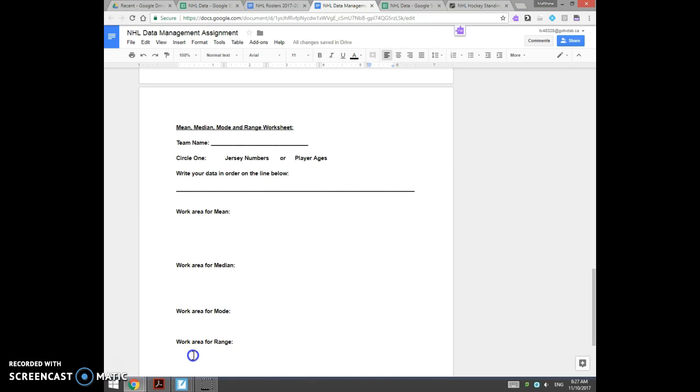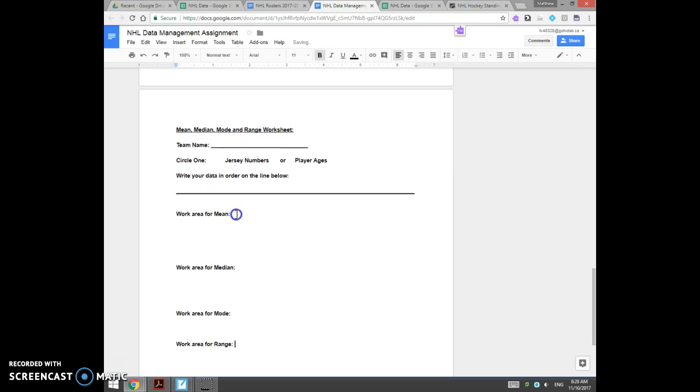Okay, we can make a subtraction sentence, or we can just write the smallest number hyphen biggest number. For example, if your smallest number is 21, and the oldest player on the team's 40, then we could just write it like this. And what the range really shows us here is if I was to make a graph on the players' ages, like a bar graph or something, I know that I don't have to start it at 1 and then go 2 and then 3 and then 4 and then try to get 40 spots onto my graph. I could start at 21 because there's nobody younger than 21, and I could know that there's nobody older than 40. Okay?